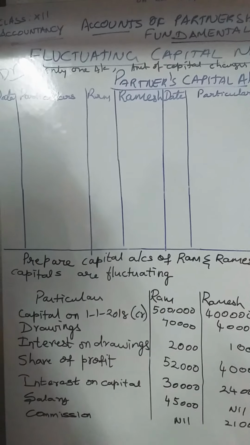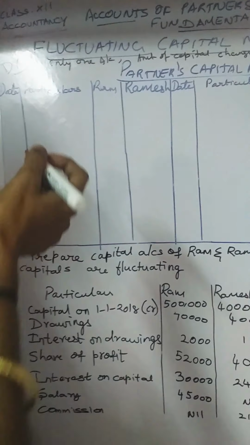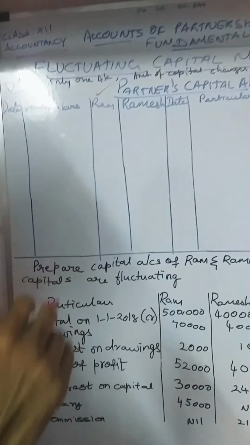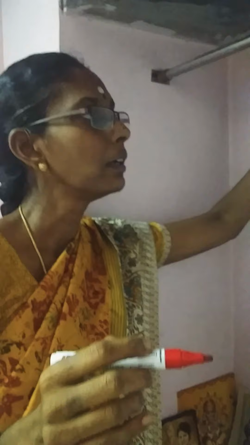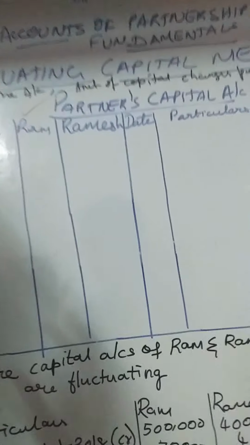Here the capital amount changes from year to year and only one account we are supposed to maintain, that is the partner capital account, which consists of a debit side, the left hand side, and the right hand side is known as the credit side.